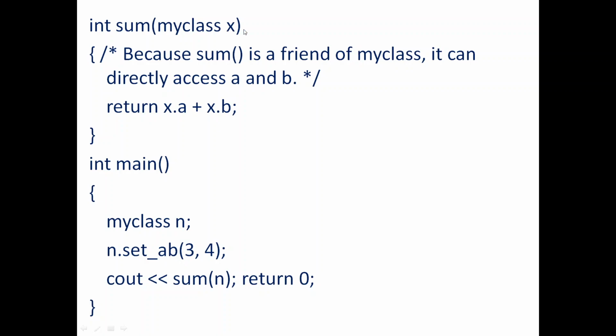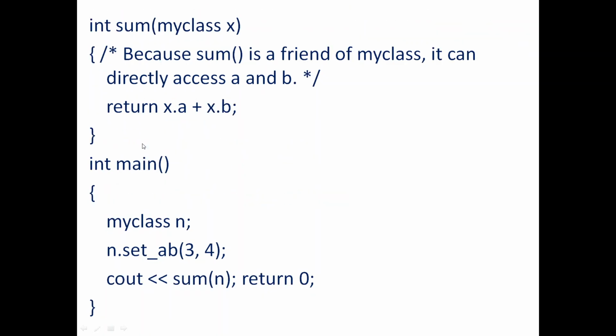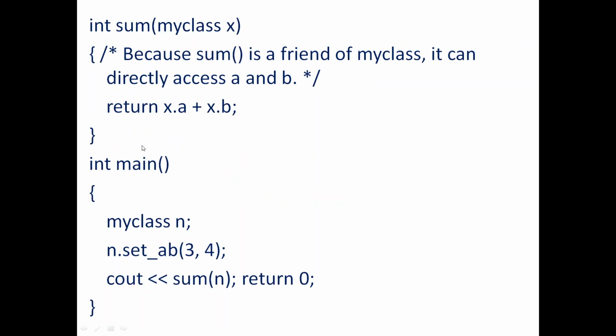What I do is take the argument as an object, then add the values of a and b and just return the result. And remember, this will never work if it is not a friend function. You can never access the private members like this from a non-member function. x.a plus x.b will be treated as an error if this statement is not there. But now that you have already told the compiler to treat this function as a friend of this class, the compiler is not going to show any error message. So it will accept this access.